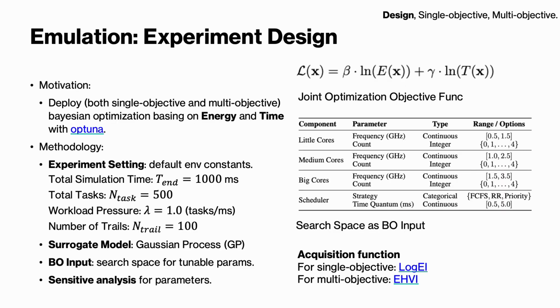Next, I will introduce the design of the emulator and experiments for Bayesian optimization. As we aim to minimize the energy and time cost of the simulator system, we first define a joint objective function that includes the logarithm of energy and time with weights. Second, we select default environment parameters, like the number of tasks, to simulate a standard scheduling scenario. Based on this, we also define a search space for tunable parameters, like the properties of cores and scheduling algorithms.